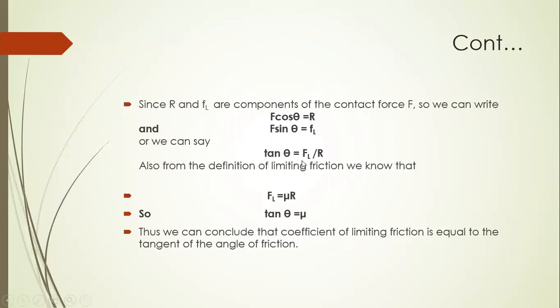Dividing these two equations, FL upon R, and the value of FL is equal to mu R, so tangent theta is equal to mu. Hence, we can conclude that the coefficient of limiting friction is equal to the tangent of the angle of friction. Here, theta is the angle of friction.